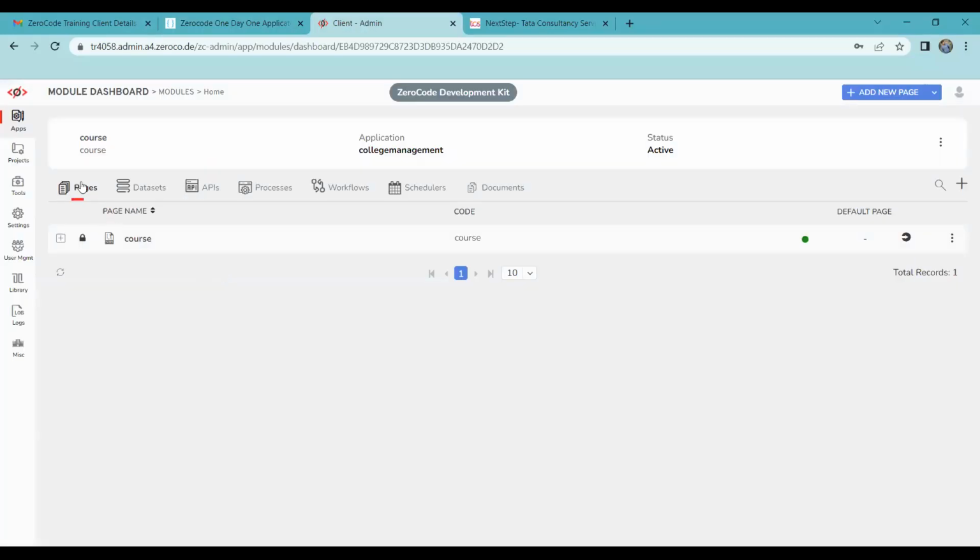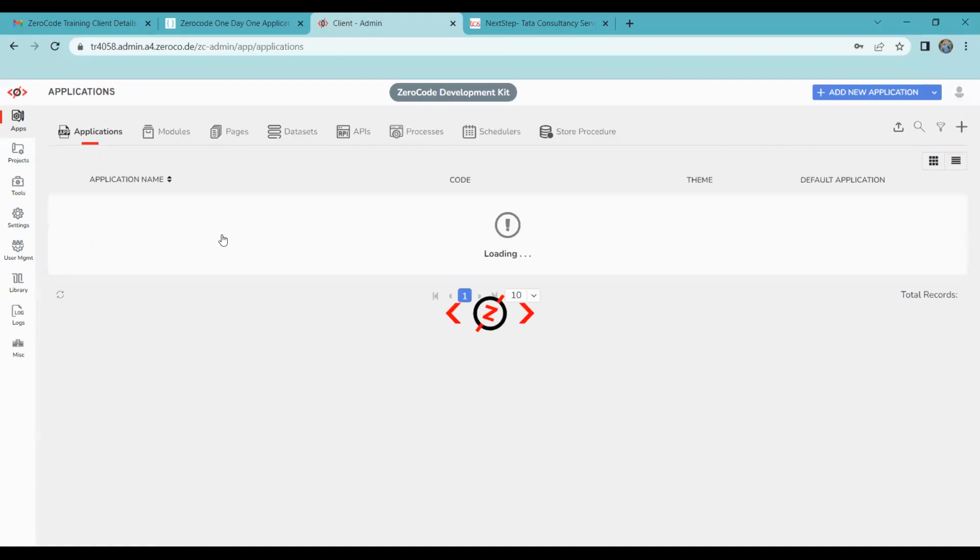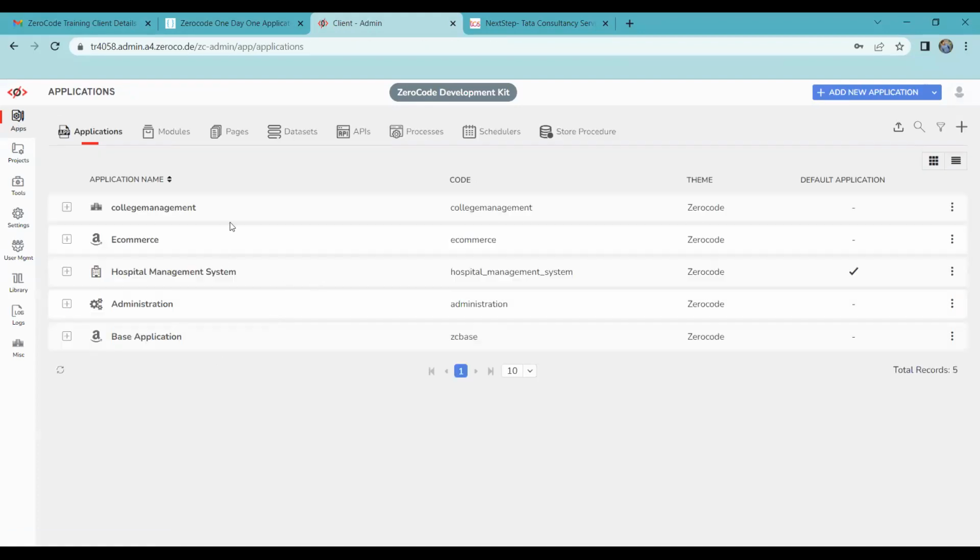This is the client server side. This is the development kit, right? Okay, fine. Yes, sir. But it's not opening this one, sir. Not opening means what? To select a default application. That means go to development kit.